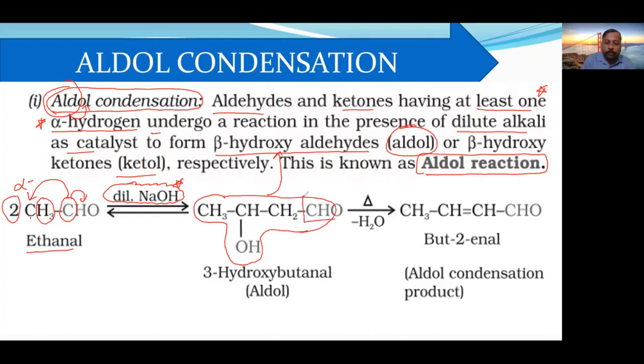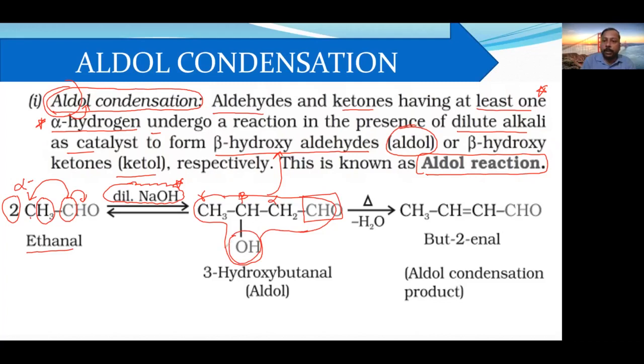So this is the active carbon. This, I already told you just now. This carbon is called as what? Alpha carbon. Okay. This carbon is alpha carbon. This carbon is beta carbon. And this carbon will be called as a gamma carbon. Okay. So on the beta carbon we have OH.